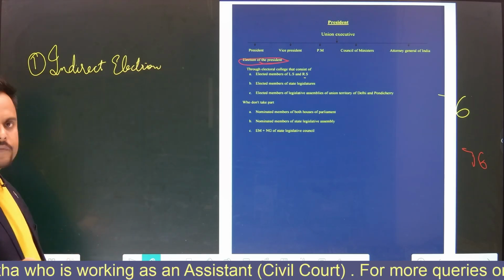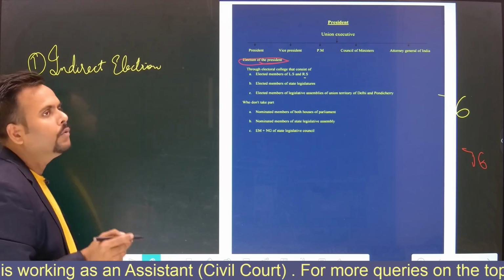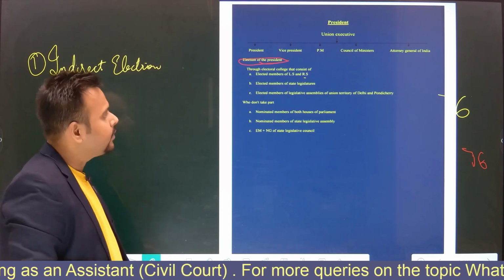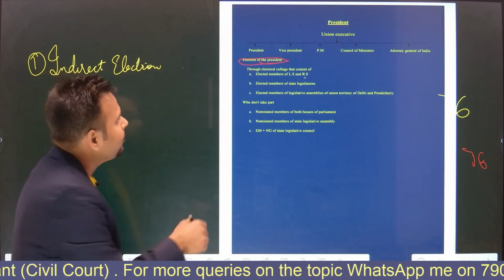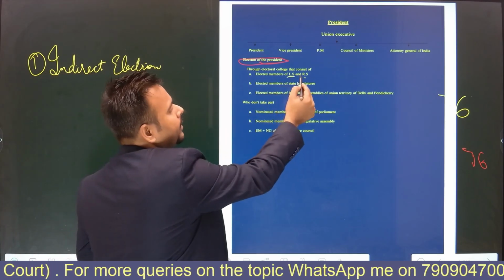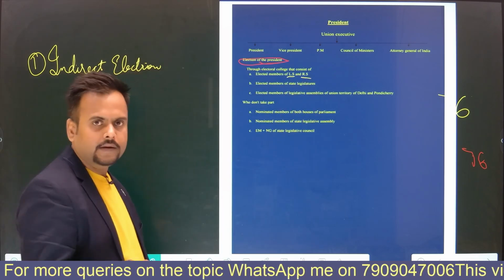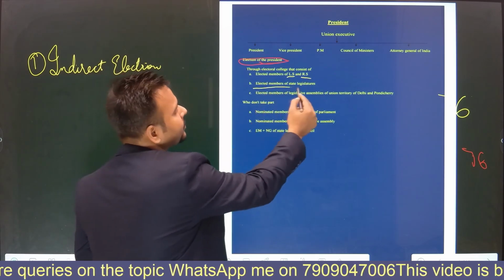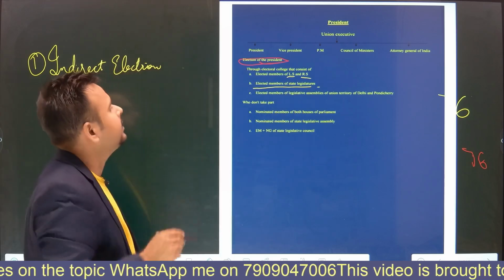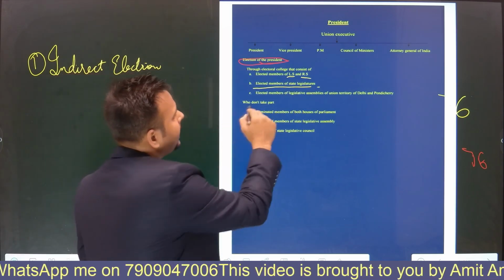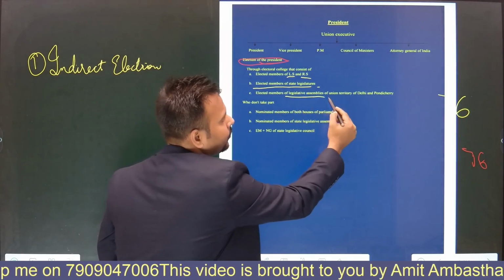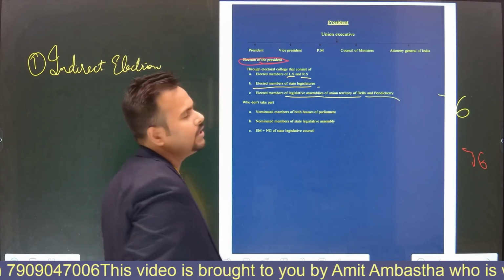And who consists of the electoral college? That means who are the members who are eligible, or you can say who have been given the right to participate in the election of the President. So the elected members of Lok Sabha and Rajya Sabha. Okay, is it clear? Yes. Elected members of state legislature, that means our state assemblies. Elected members of legislative assemblies of the Union Territories of Delhi and Pondicherry.